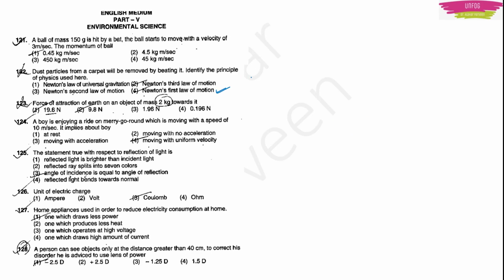Now what type of question may they ask? See, they have asked Newton's first law of motion. Maybe next time they will ask Newton's second law of motion. What is Newton's second law of motion? It is force is equal to mass into acceleration. Okay, m is mass of the body, a is acceleration. Maybe they can ask you a numerical also. What will they ask in a numerical if they want to ask directly? Either they will give mass and acceleration and tell you to find force, or they will give force and mass and tell you to find acceleration, or they will give you velocity.